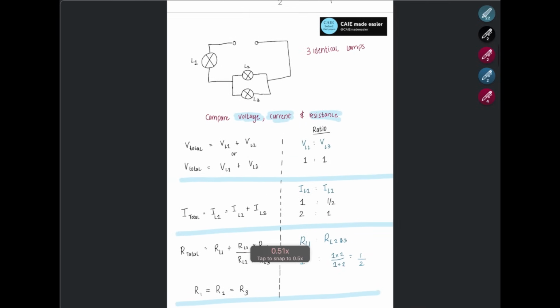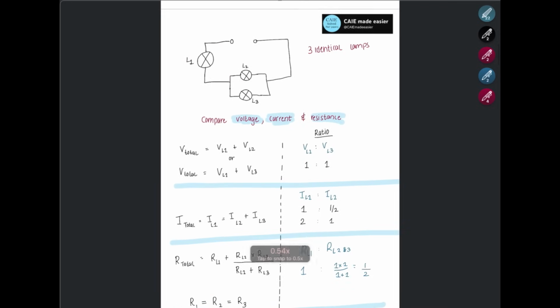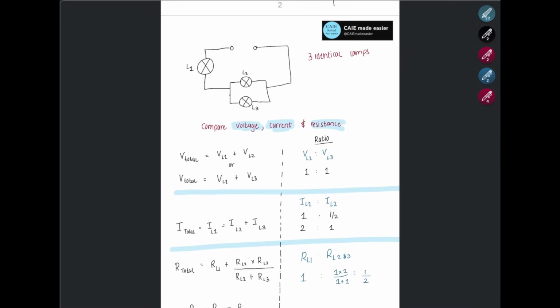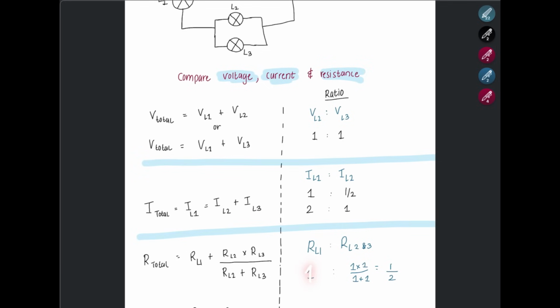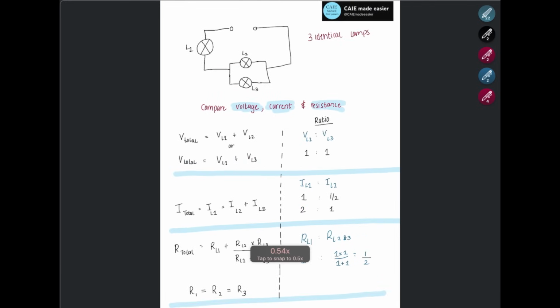Remember, because these are identical lamps, the resistance in each individual lamp is the same. Now if asked to write the ratio between RL1, the resistance of lamp 1, to the resistance of this parallel circuit, that is going to be RL1 is 1 to what is the resistance of this parallel, which is 1 multiplied by 1 divided by 1 plus 1, that makes it 1 over 2. So we can write this as 2 to 1. That's the ratio between the two.